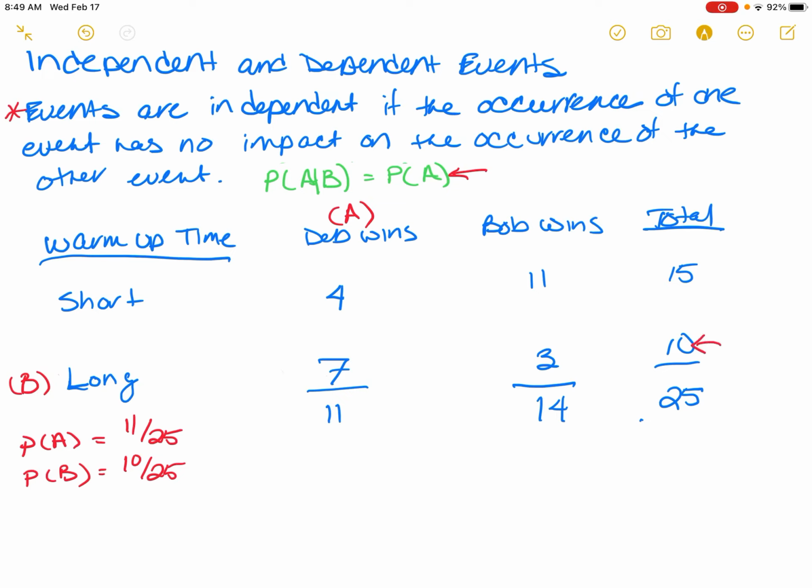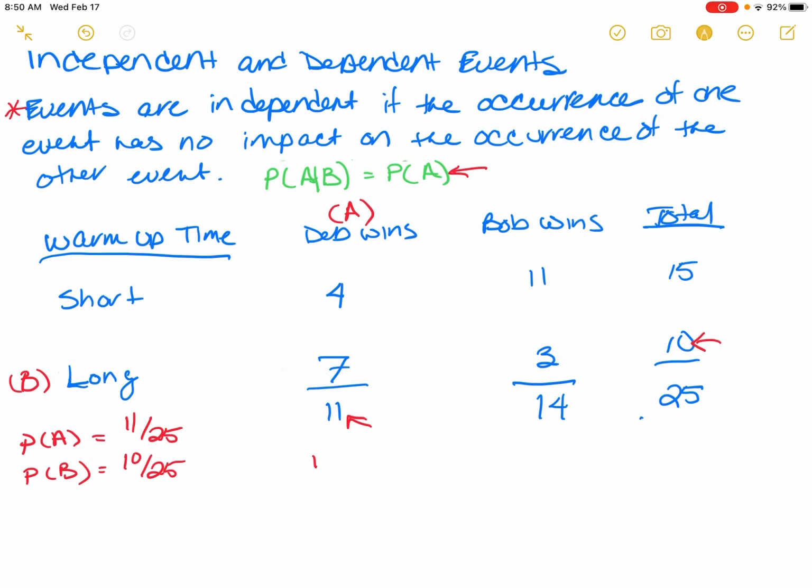The probability formula given in the book is the probability of A given B is equal to the probability of A and B over the probability of B. In this situation, the probability of A and B, Deb winning and having a long warm-up time, is equal to 7 over 25, because that is the intersection.